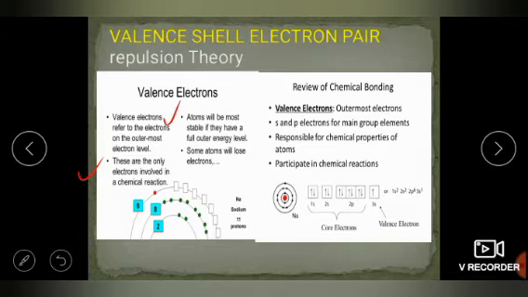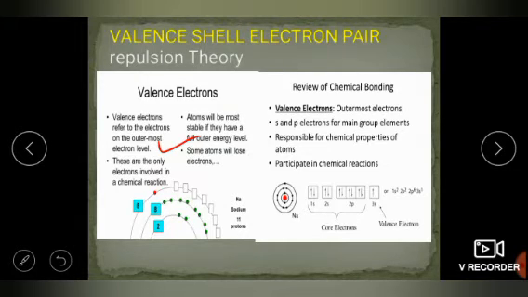Atoms will be most stable if they have a full outer energy level. Now you know why atoms combine: because they want to become stable. And how will an atom become stable? Only when it has a full outermost electron shell.